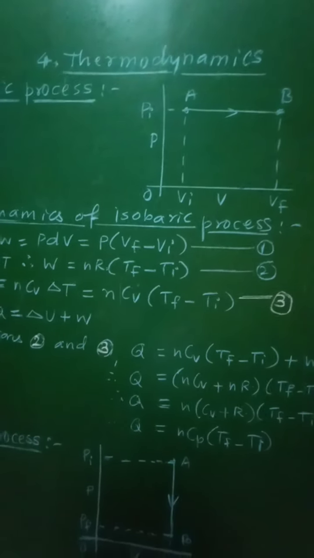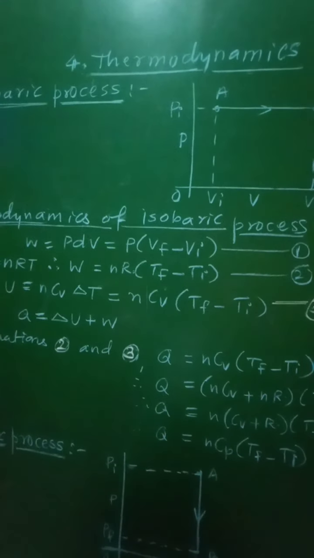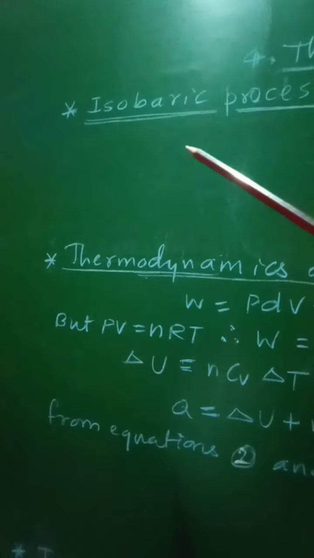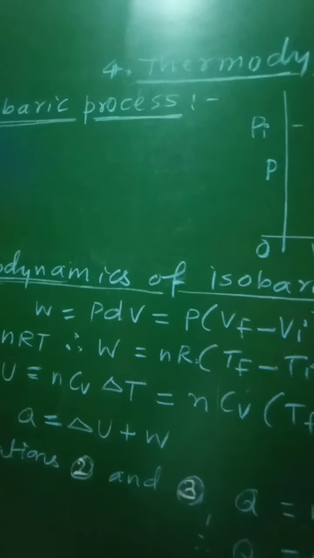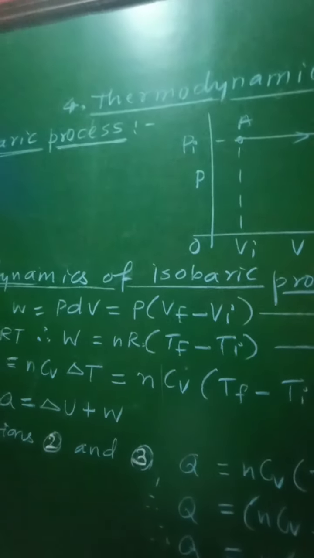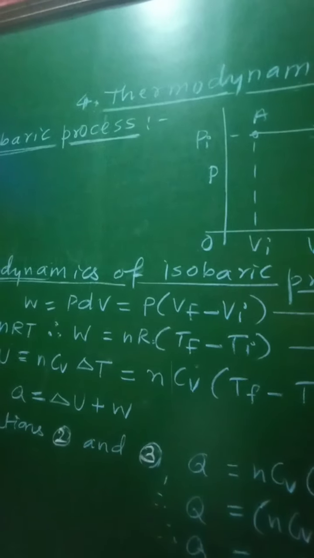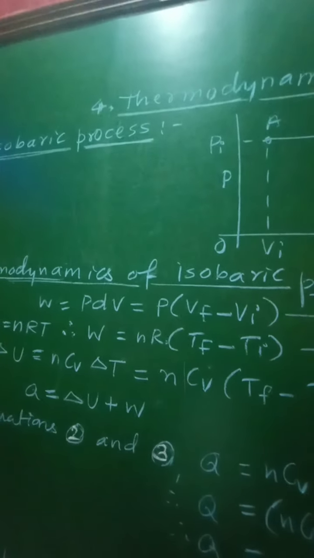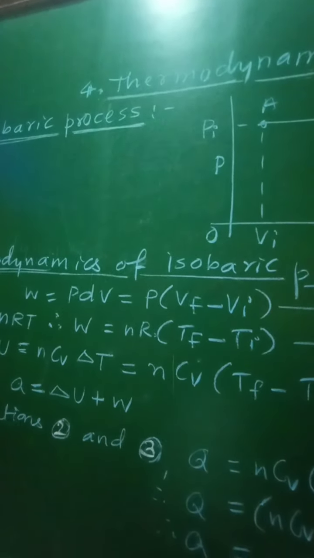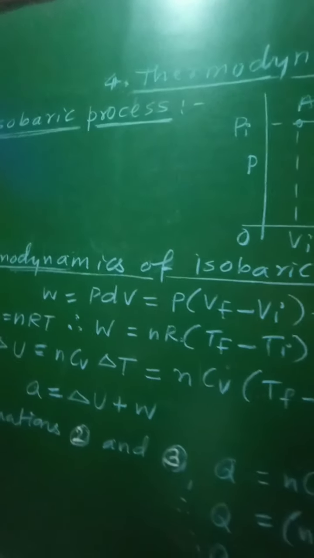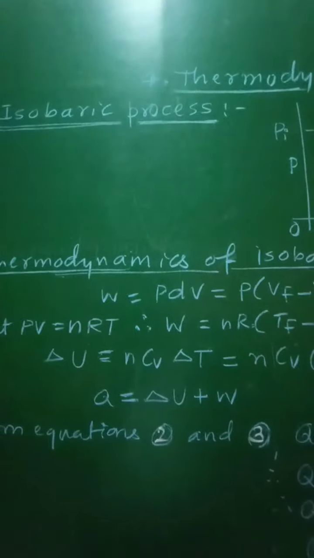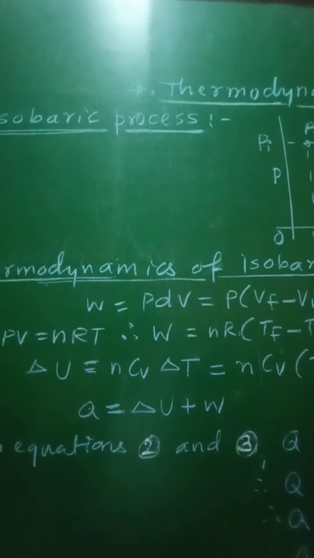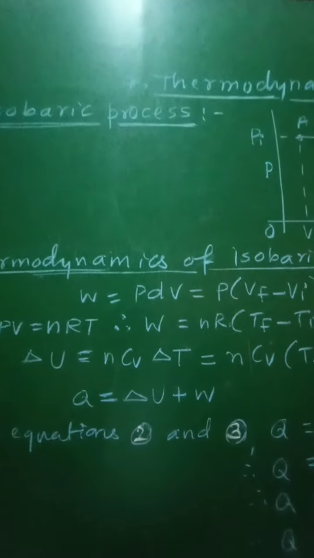Class 12th, Subject Physics, 4th chapter, Thermodynamics. From this chapter, let us see what is the isobaric process. The thermodynamic process which takes place at constant pressure is called as isobaric process.